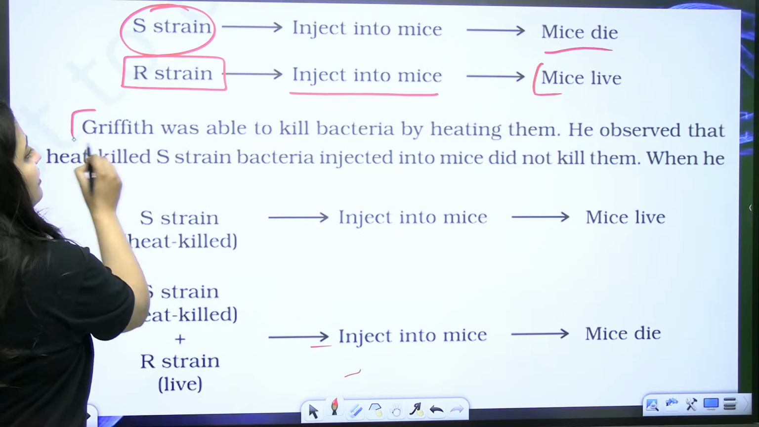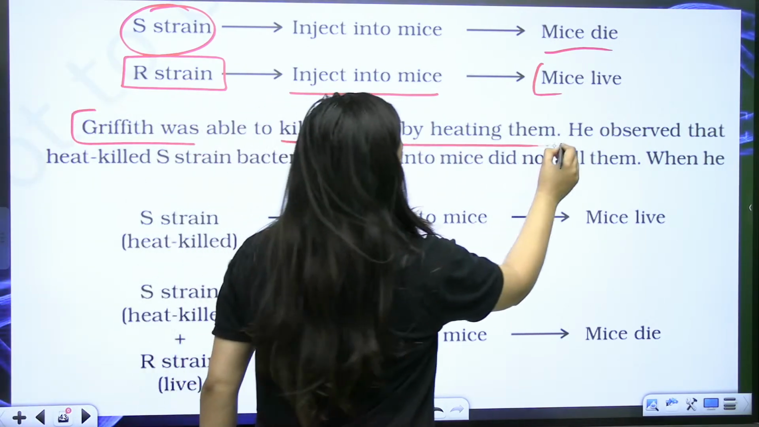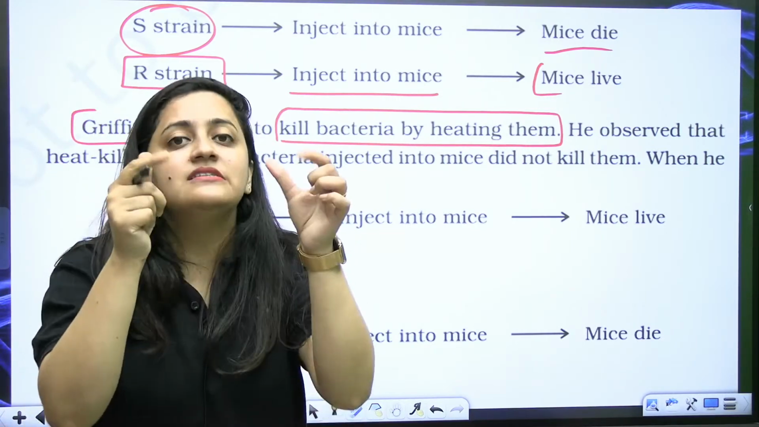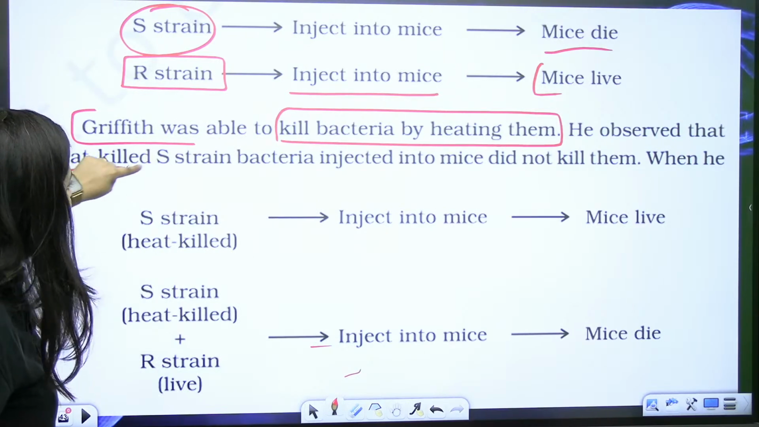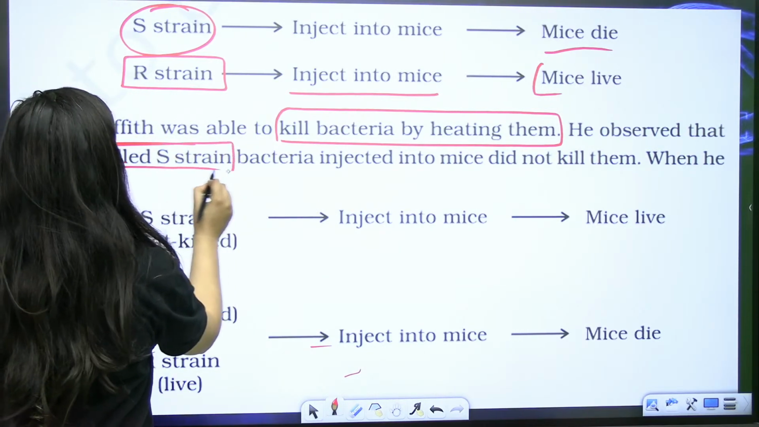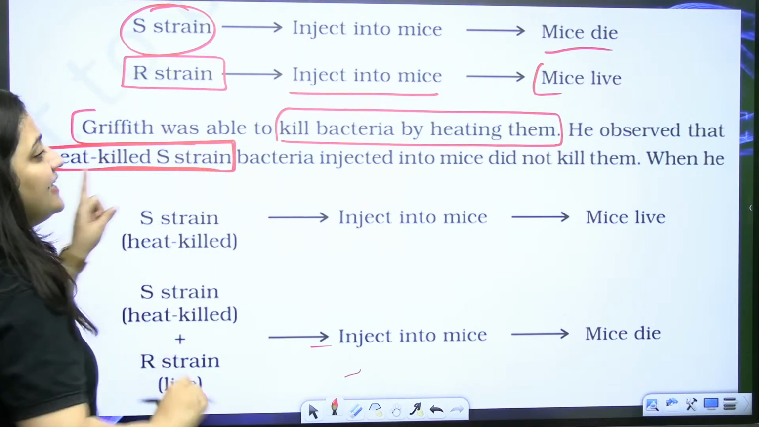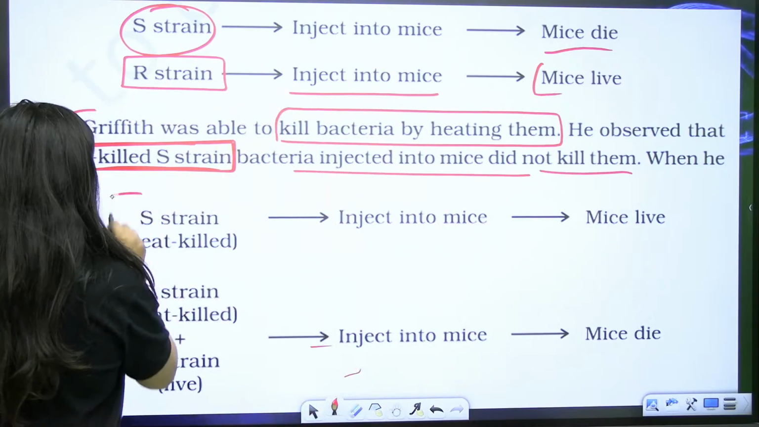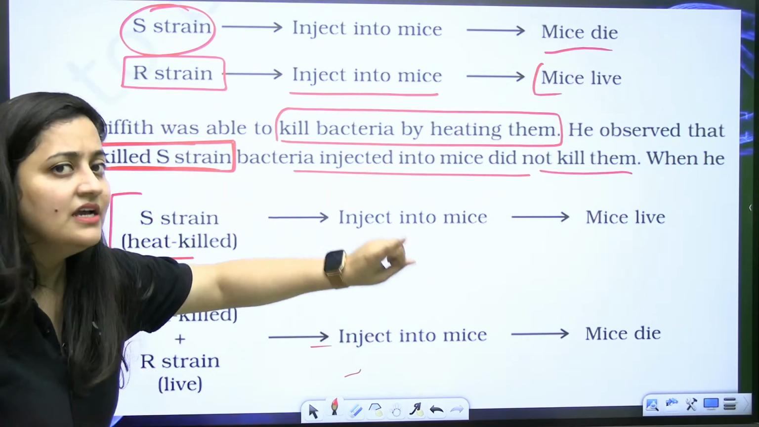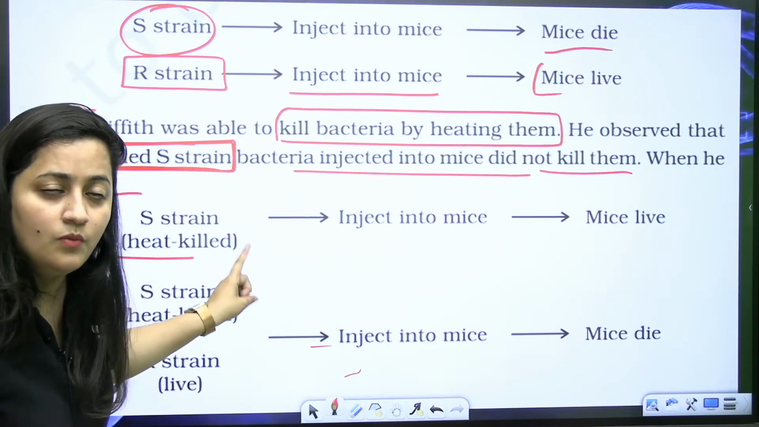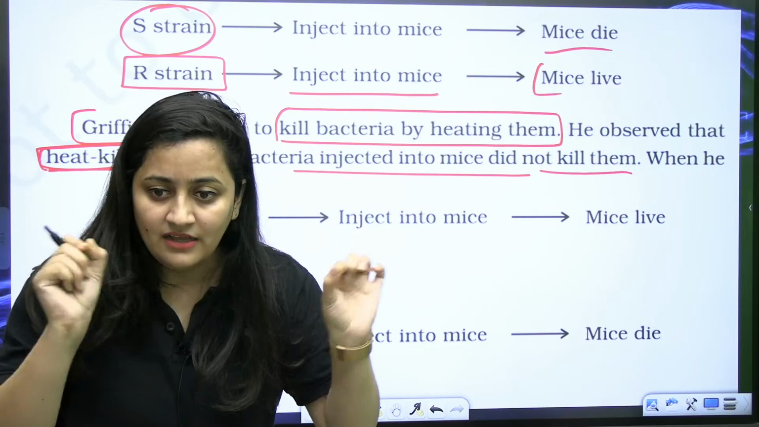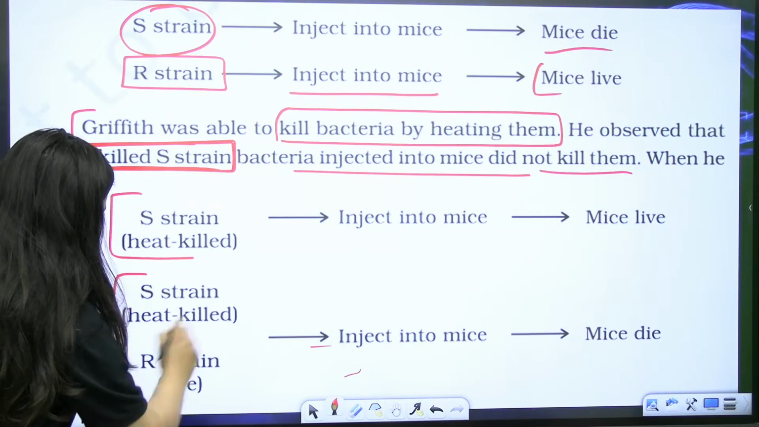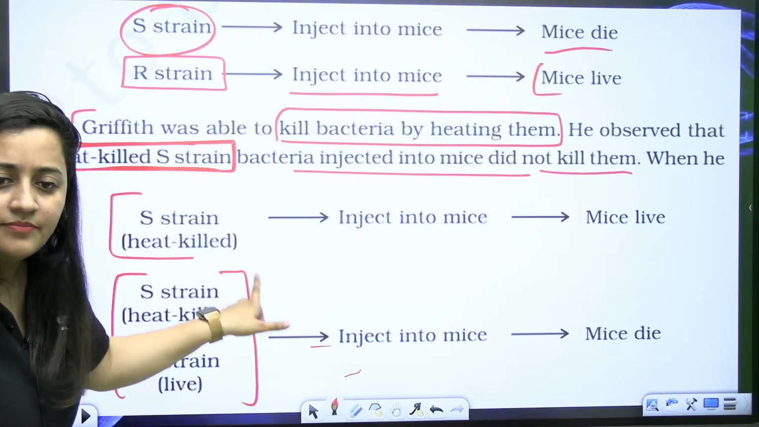Now Griffith was able to kill bacteria by heating them. So Griffith heated up that bacteria, firstly the S strain. He observed that the heat killed S strain bacteria injected into mice did not kill them. Why? Because this bacteria is dead, that capsule is destroyed. Are you getting it? Okay, next, now see, this is something game changing.